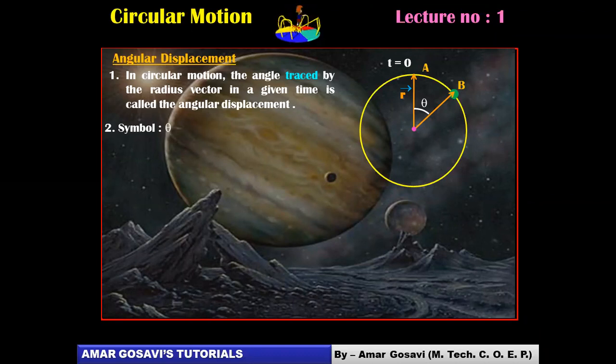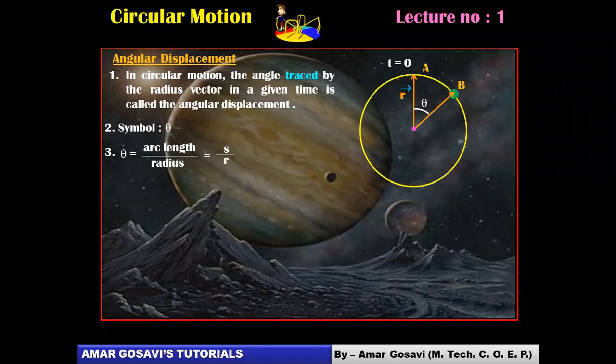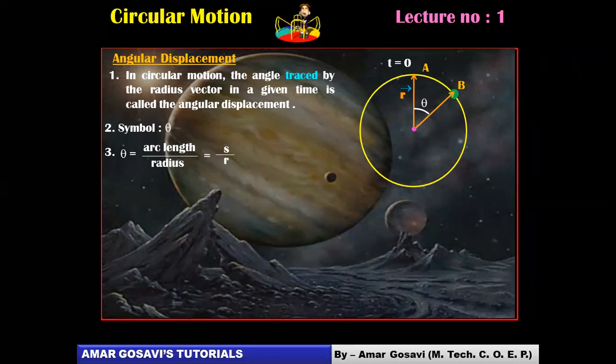The symbol is theta. In terms of a circle, which you have studied in geometry, you can always put theta in terms of arc length divided by radius. We know this formula very well. If the length of arc AB is S and the radius is R, then theta can be established as S divided by R, friends.